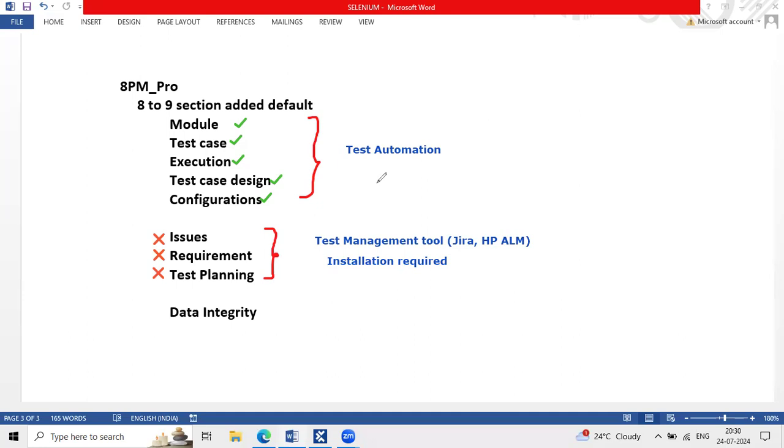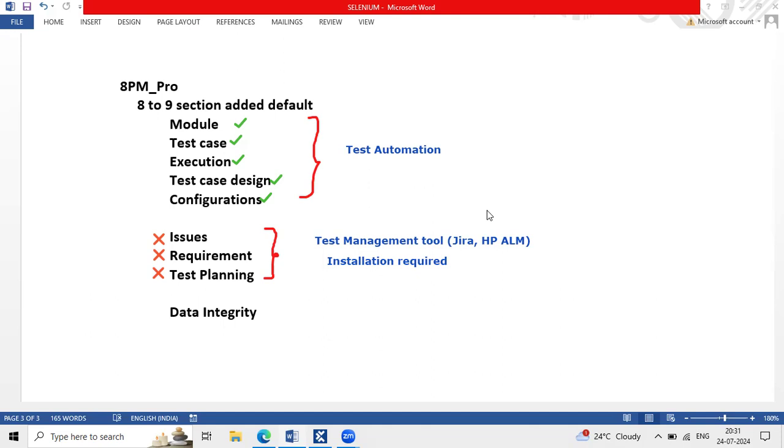Anusha? Yeah, Shweta, please go ahead. Then what is Q-test? Just like Jira and HPALM? Just like Jira and HPALM only. Q-test belongs to Tricentis only. So whoever works in Tosca, will they simultaneously have knowledge of Q-test? It's not mandatory, Shweta.